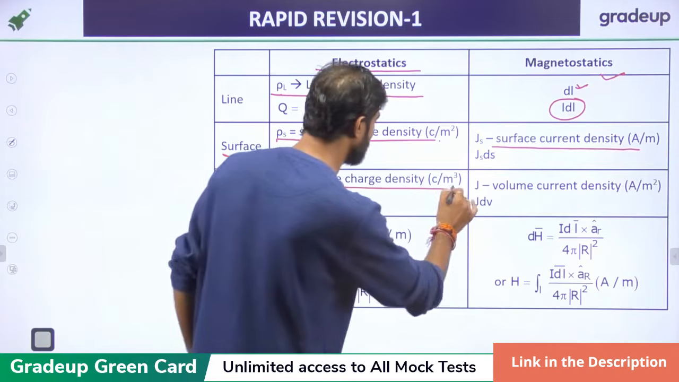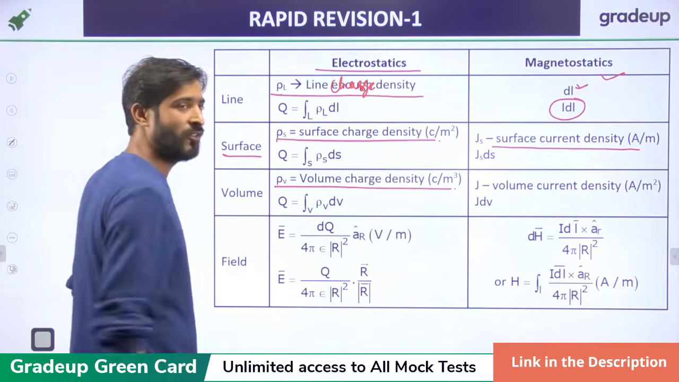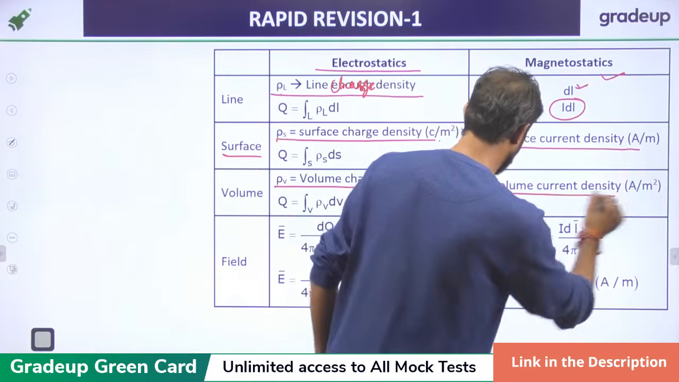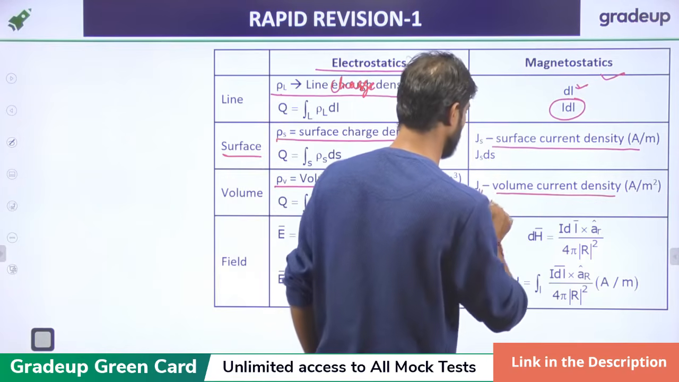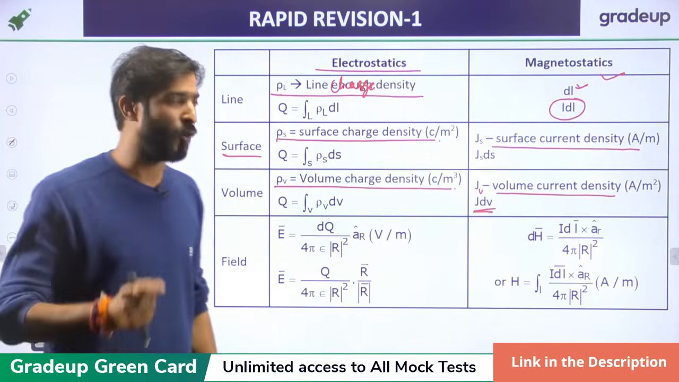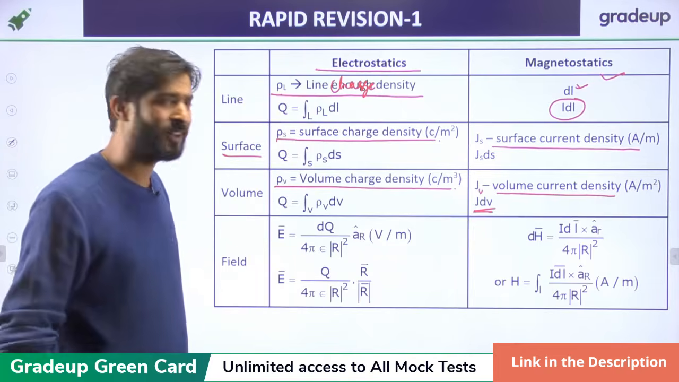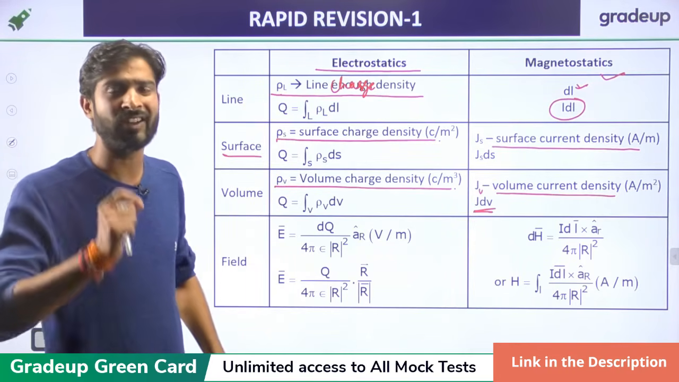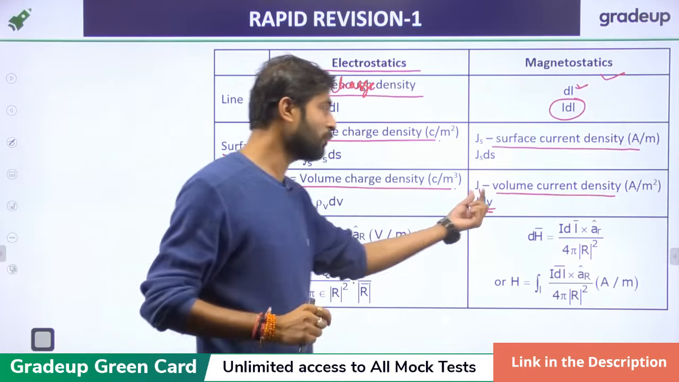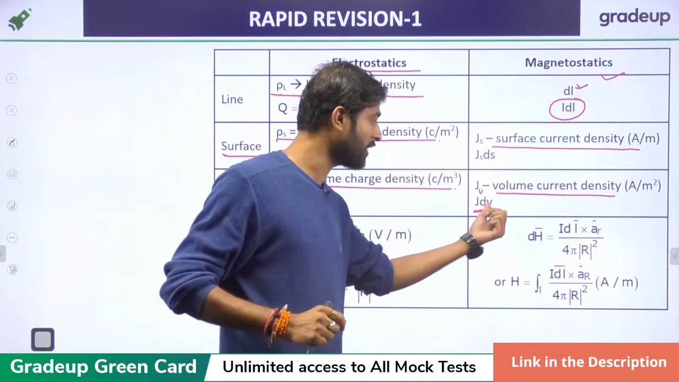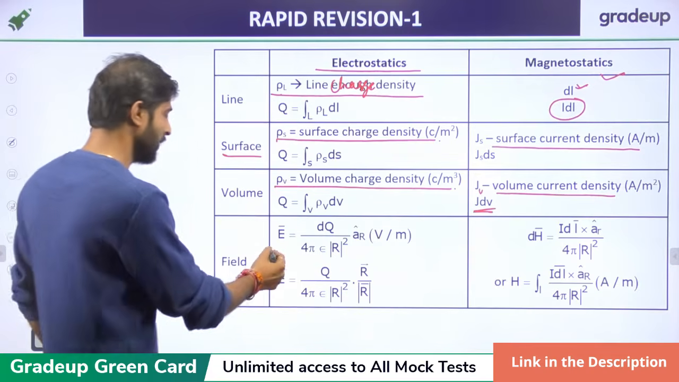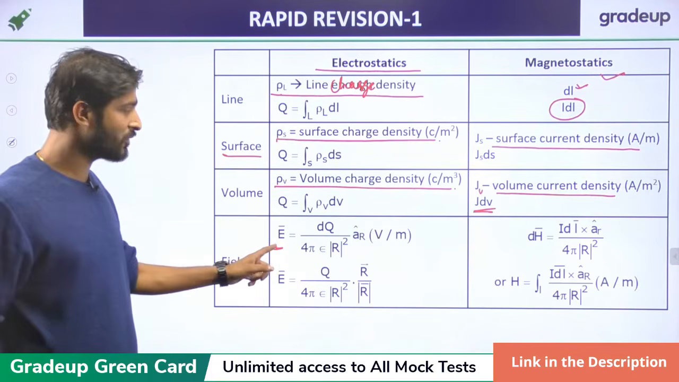Now rho V is the volume charge density, Q equals the integral of rho V dV, and here we have to multiply J, that is called JV. JV is the volume current density, and its unit is ampere per meter square. If you want to calculate the current, you should multiply with dV.